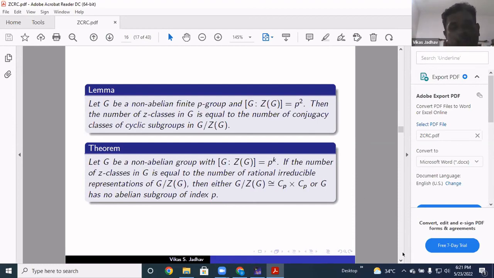And then another result says that if G is a non-abelian group with the index of the center p raised to k, and if the number of Z-classes is equal to the number of rational conjugacy classes of G mod Z(G), then either G mod Z(G) is C_p cross C_p, or G has no abelian subgroup of index p. So when the upper bound is achieved, the structure of G is fixed. Using these results, we will see for special kinds of groups which groups attain these bounds.